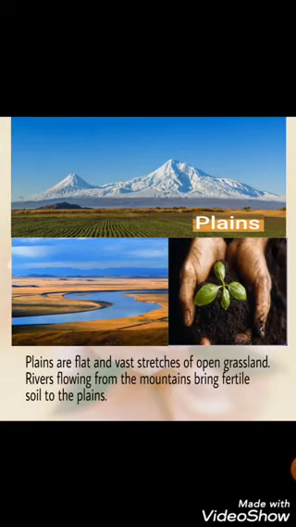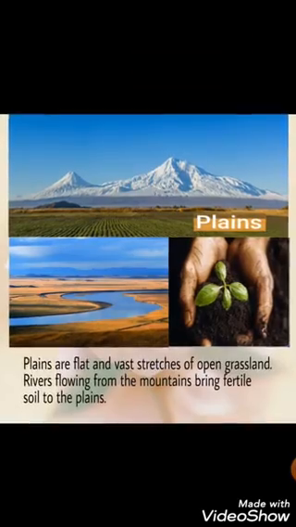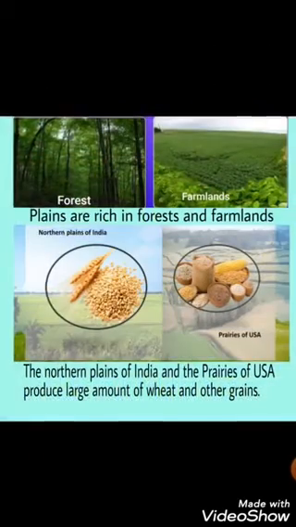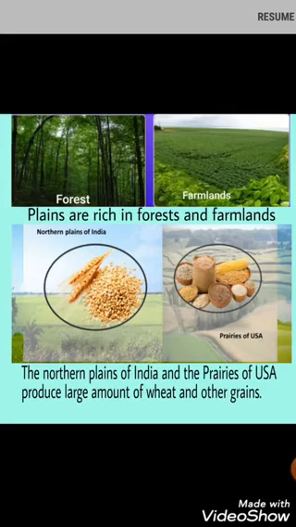Plains. Plains are flat and vast stretches of open grassland. Rivers flowing from the mountains bring fertile soil to the plains. Plains are found inland and along the coast. Inland plains are very good for agricultural purposes, and coastal plains are located along the seacoast, and many of these are popular tourist spots. Plains are also rich in forests and farmlands.